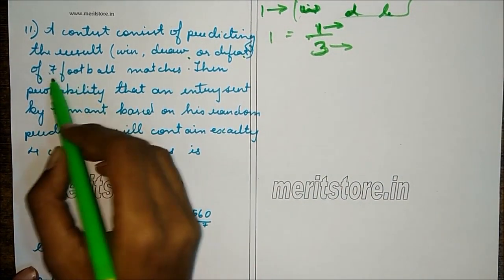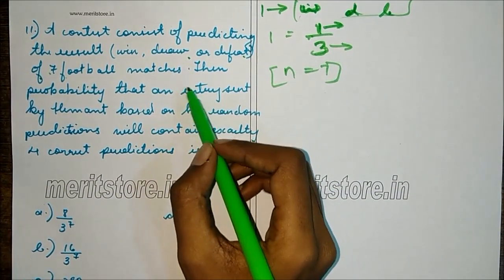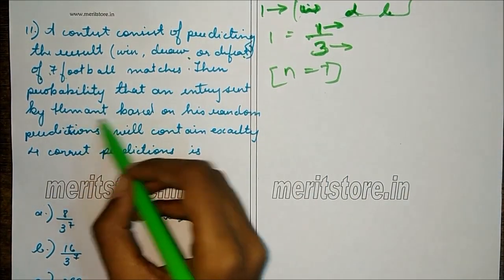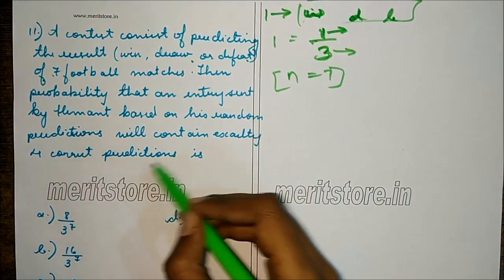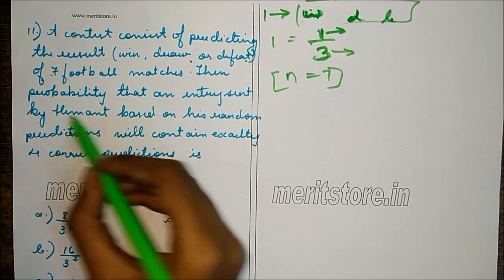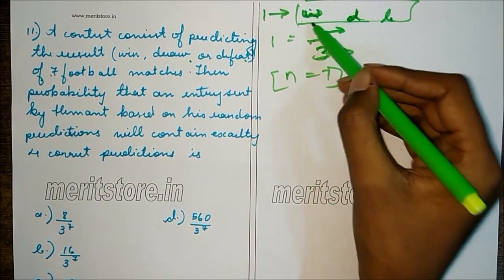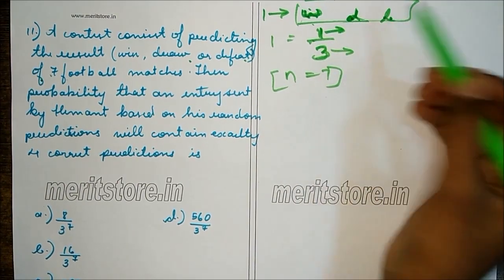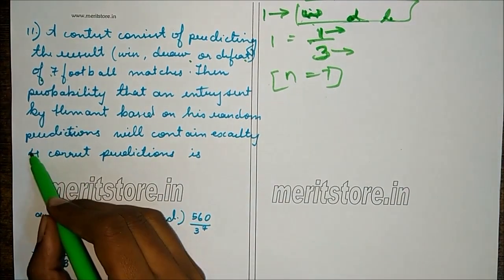So 7 matches are played, so n will be 7, the number of trials. Then the probability that an entry sent by Hemant based on his random predictions will contain exactly 3 correct predictions is... Now we have a person named Hemant who is predicting the outcome of the match. It can be either win, draw or lose. So we have to find the probability that he is right 4 times.